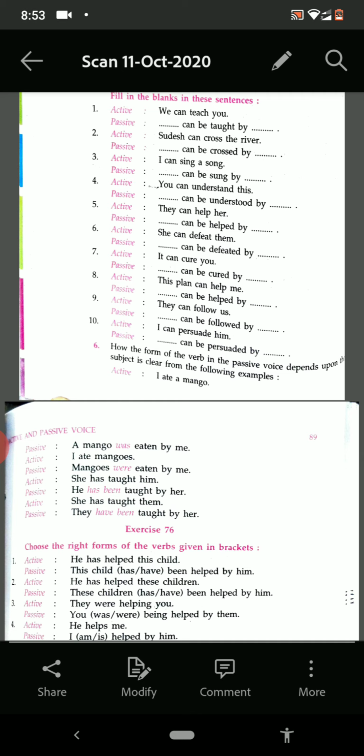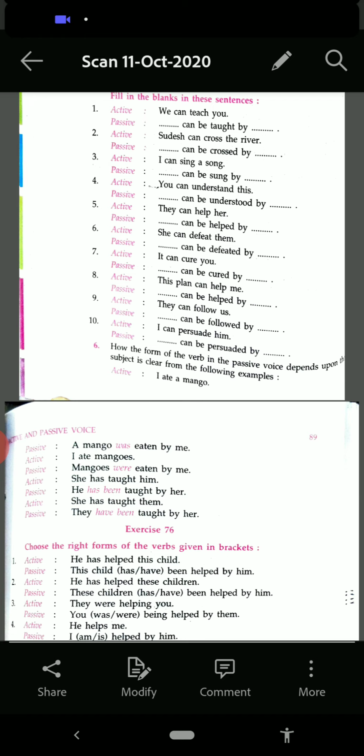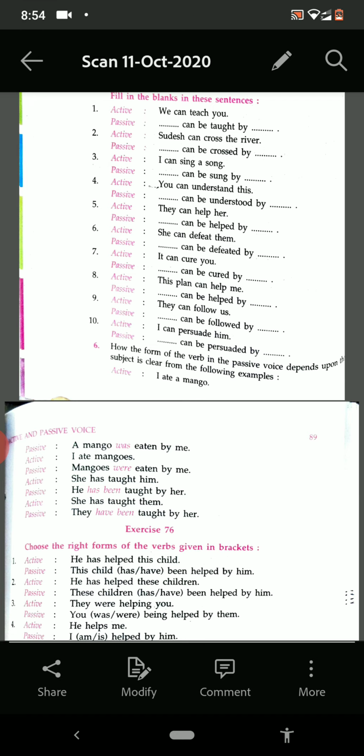So today we discussed the change in the simple present tense form of the verb. When it is simple present, then is, am, are plus third form of the verb. When it is present continuous, then is, am, are plus being plus third form of the verb. And when it is present perfect, then has, have plus been plus third form of the verb.